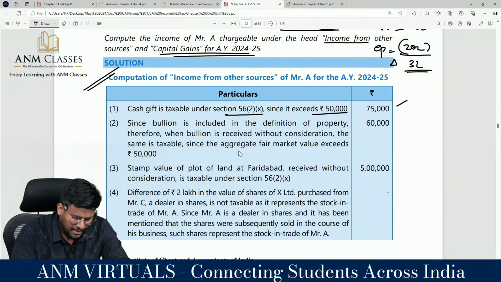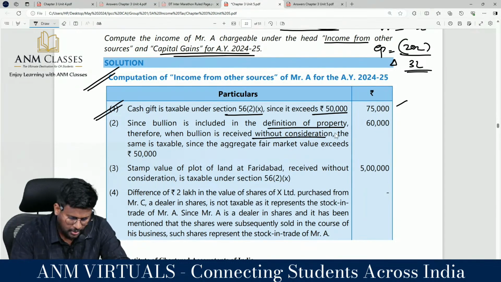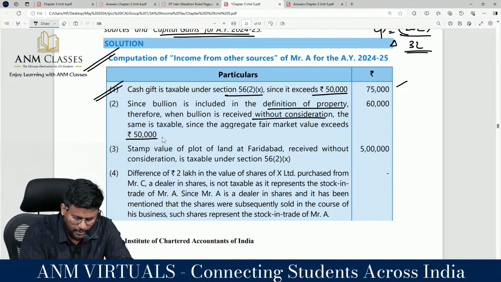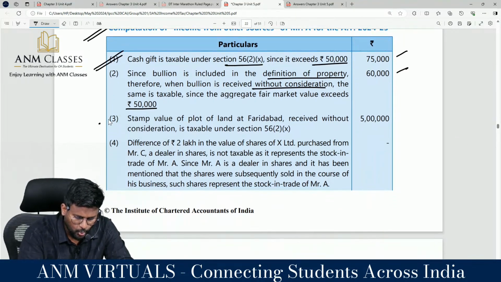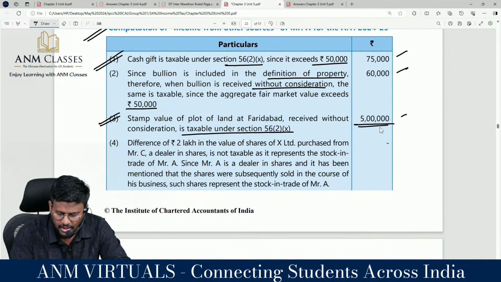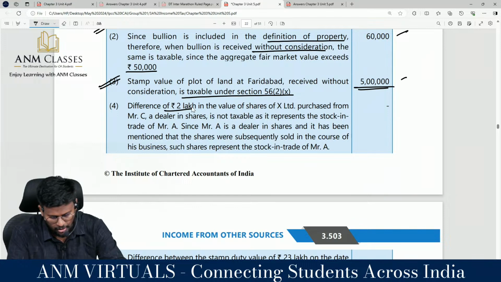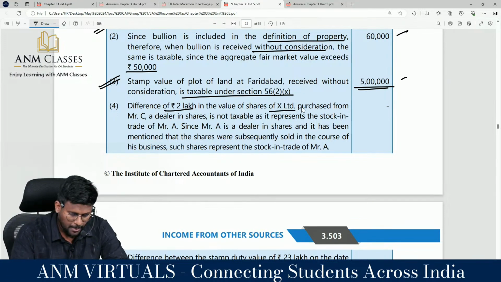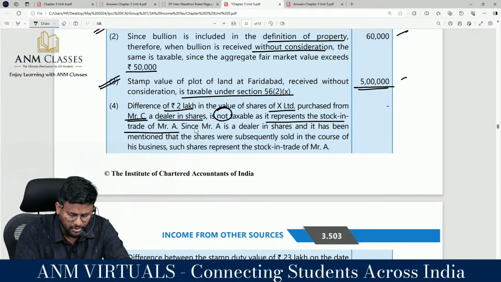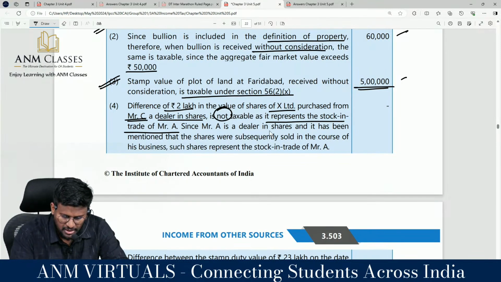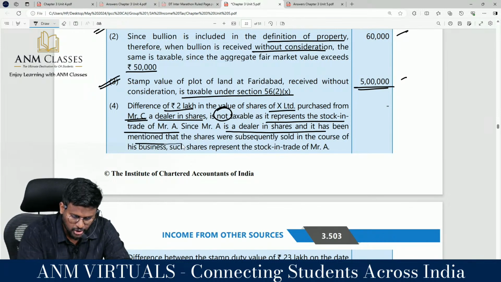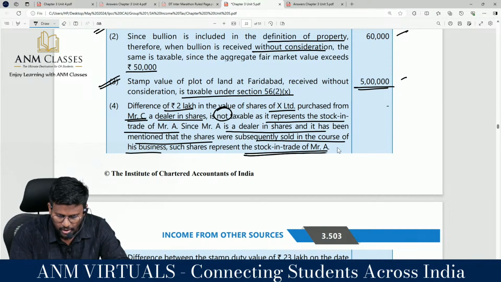Since bullion is included in the definition of property, therefore where bullion is received without consideration, the same is taxable since the aggregate fair market value exceeds the limit. Stamp duty value of the plot of land at Faridabad received without consideration is taxable under section 56 subsection 2 clause 10. Difference of 2 lakh in value of shares of NL Limited purchased from Mr. C, a dealer in shares, is not taxable as it represents the stock in trade of Mr. A, since Mr. A is a dealer in shares and the shares were subsequently sold.